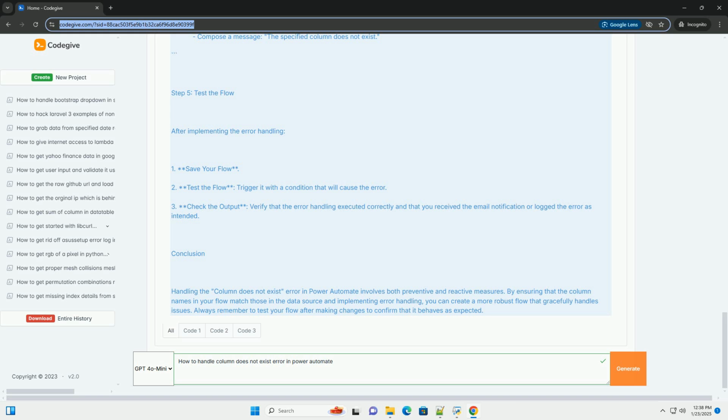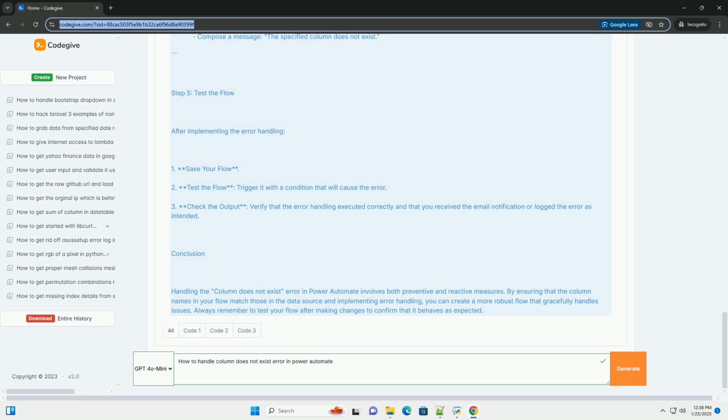Step 3. Update your flow. If you confirm that the column exists but you are still getting an error, you might need to update your flow. 1. Edit the flow. Go to the flow in Power Automate and click on the Edit button. 2. Find the step causing the error. Look for the action where the error is triggered. This could be a Get Items, Select, or Update Item action. 3. Verify column names. In the action settings, check the column names used in the expressions or mappings. Make sure they match exactly with the column names in the data source.